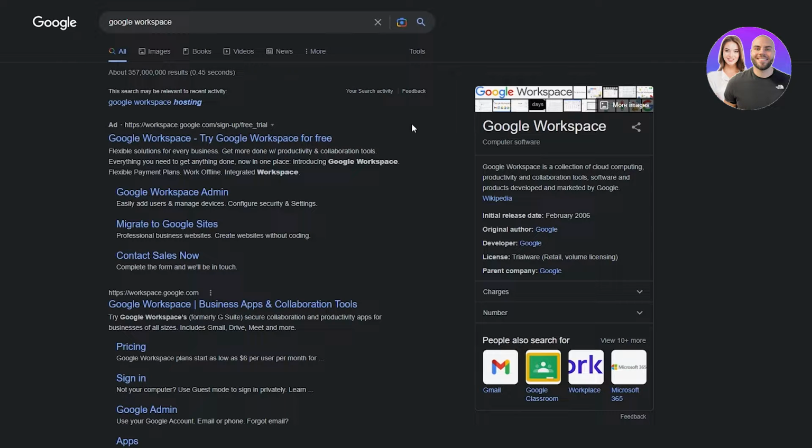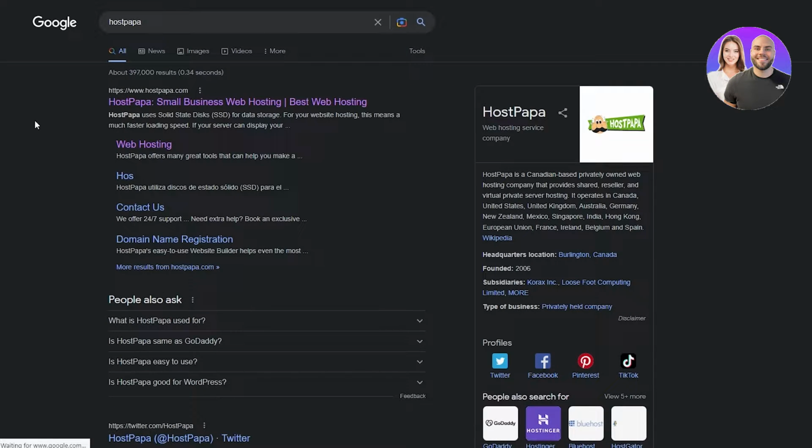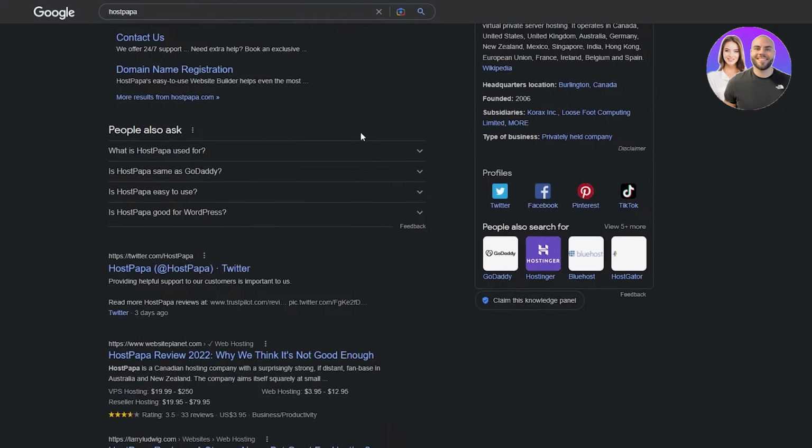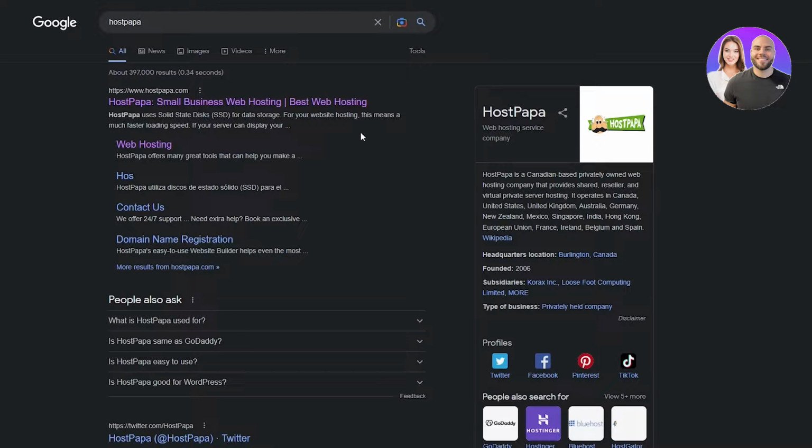Now, what you're going to want to do is have your very own domain name and your proper web hosting. For that, you can use different platforms like WooCommerce, WordPress, Hostinger. There are many great platforms, but today I'm going to show you how to do it using HostPapa. HostPapa is a small business web hosting platform that uses SSDs for data storage. For website hosting, this is amazing because it just loads much faster, and makes much more efficient and secure website domains and hosting.